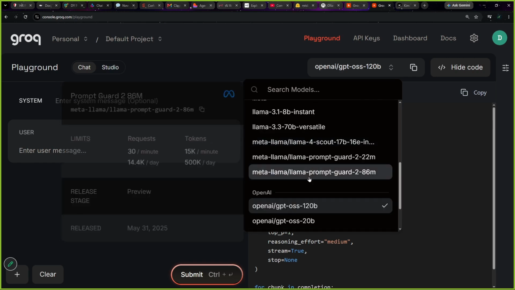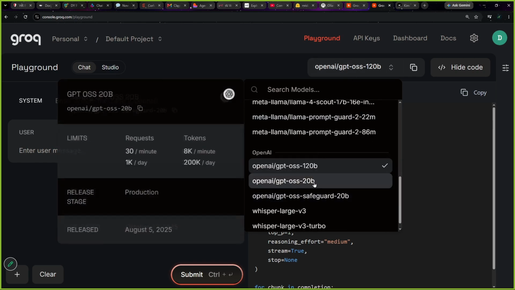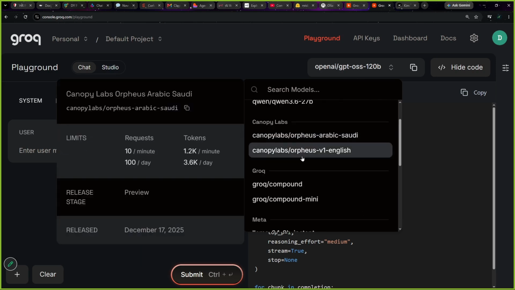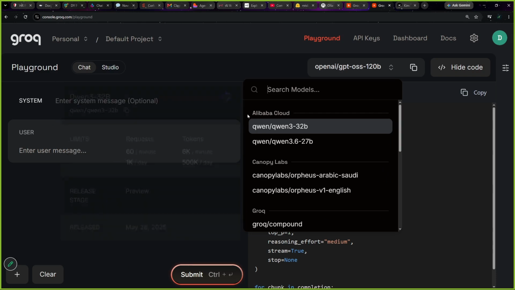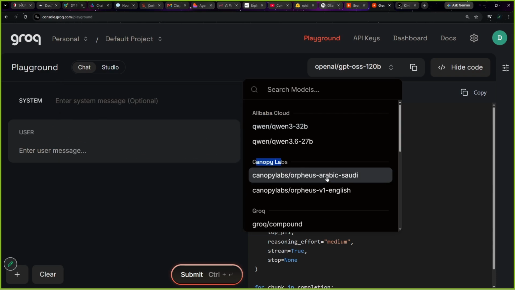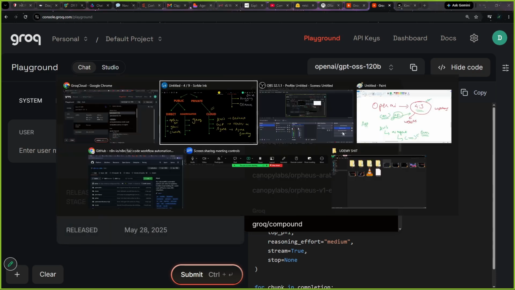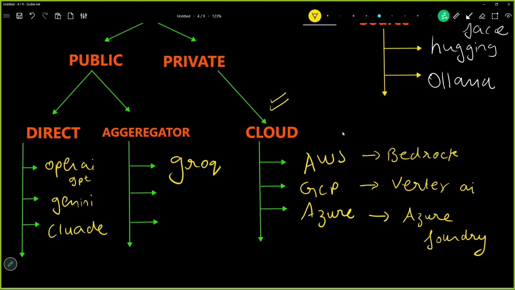These are all the models provided by Grok. Many models, OpenAI model, Whisper Large, all for free. We can use all of them for free. See, Alibaba Group, Canopy Labs, all for free. Let us talk about another source,